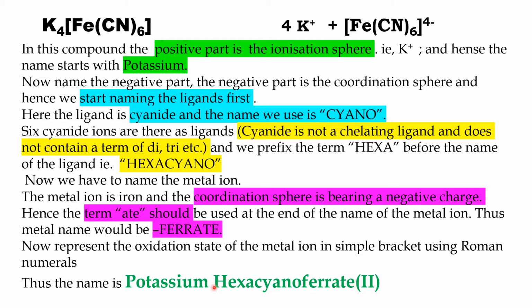That means the coordination sphere should be written continuously, while between the ionization sphere and the coordination sphere there should be a gap. So the name of this particular compound is potassium hexacyanoferrate(II). You got it? Take down.